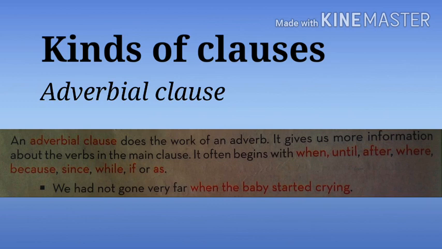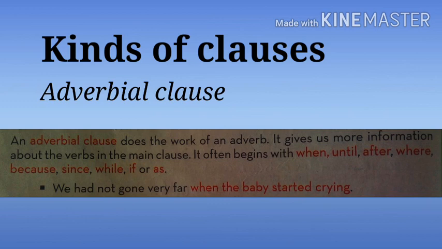An adverb is the word that gives us more detailed information about the verb. So an adverb clause means a group of words which has a subject and verb combination, since it is a clause, and it will say more about the verb in the sentence.